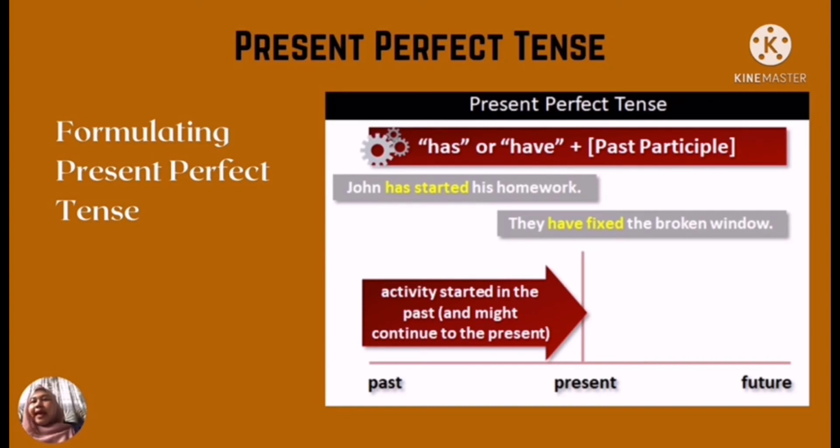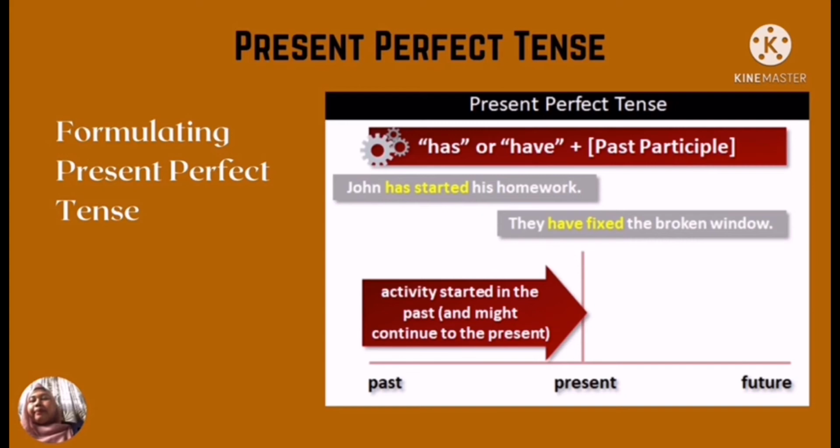The word has started is a keyword to write present perfect tense. Example number 2, they have fixed the broken window. The word have fixed is a keyword to write a sentence in present perfect tense.